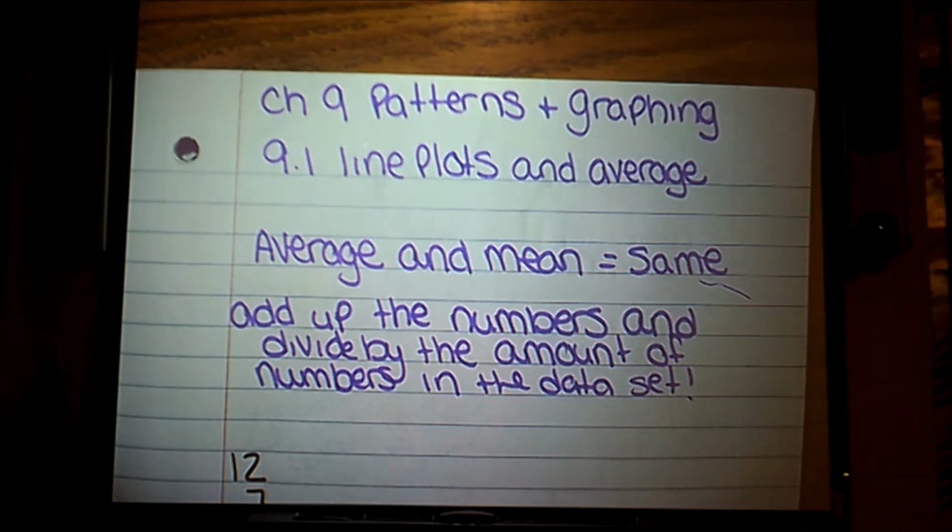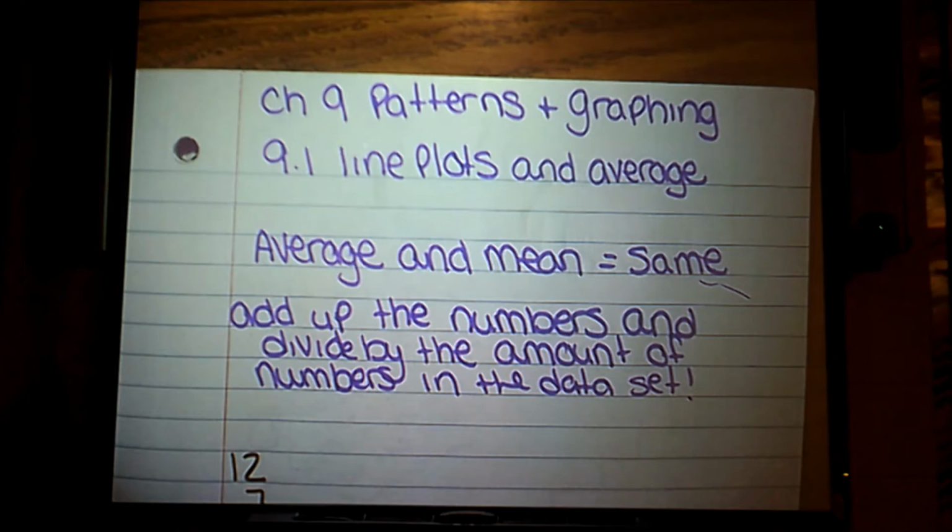We are back and at it again on chapter 9, which is all about patterns and graphing. In section 1 of this chapter, we're going to be looking at line plots, making line plots with data sets, and also using that data to come up with the average or the mean. In those notes there that you can see, it says average and mean are the same thing. You can use those words interchangeably. They're synonyms for the same word.